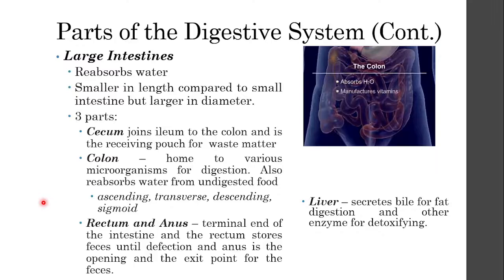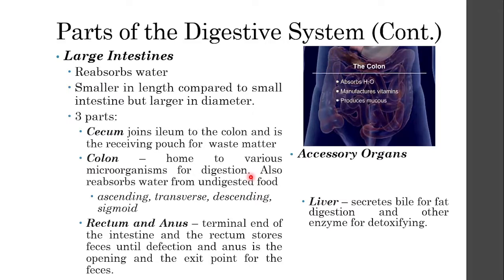And lastly, the third part of your large intestine is the rectum and the anus. Rectum, this is the terminal end of the intestine wherein the feces are stored. So the waste product, what we excrete, is stored in the rectum until it is full and you're ready to go to the bathroom, and then all of this would go out of the anus. So that is the digestive system of the body.